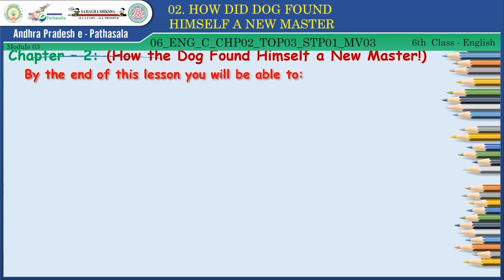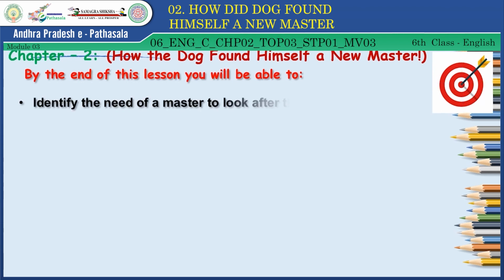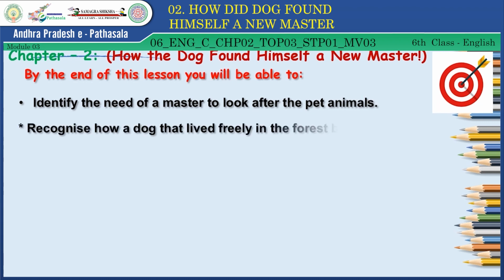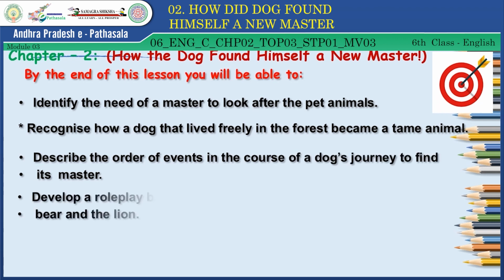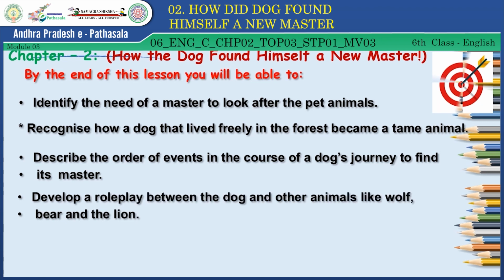By the end of this lesson, you will be able to identify the need of your master to look after the pet animals, recognize how a dog that lived freely in the forest became a tame animal, describe the order of events in the course of the dog's journey to find its master, and develop a role play between the dog and other animals like the wolf, bear, and the lion.